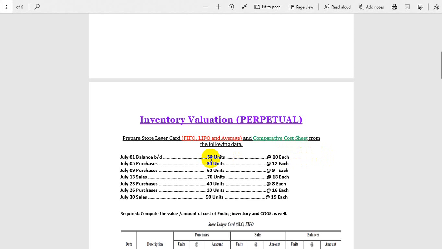So if someone asks you how much quantity of inventory was unsold last month, this is the unsold inventory. I hope you have a clear idea about it.